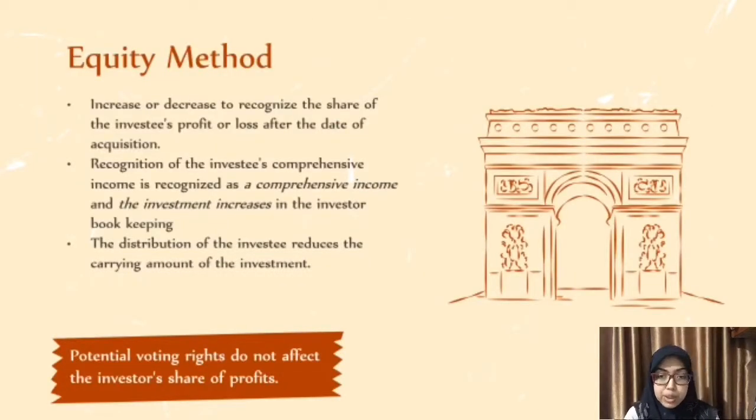Next is the equity method, and this PSAK also has the equity method. The investment increases or decreases to recognize the share of the investee's profit or loss after the date of acquisition. The investee's other comprehensive income will also be recognized as comprehensive income, and the investment increases in the investor's bookkeeping. And the last one is that a distribution from the investee reduces the carrying amount of the investment. And here, the potential voting rights do not affect the investor's share of profit.